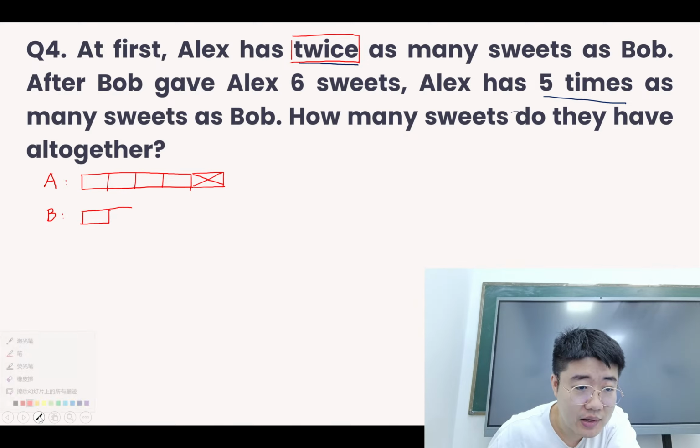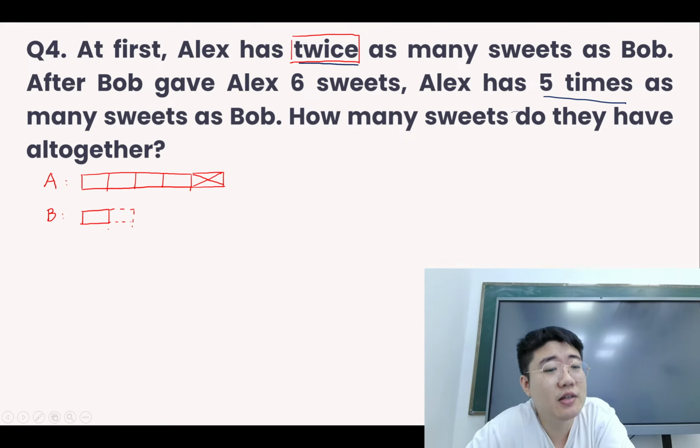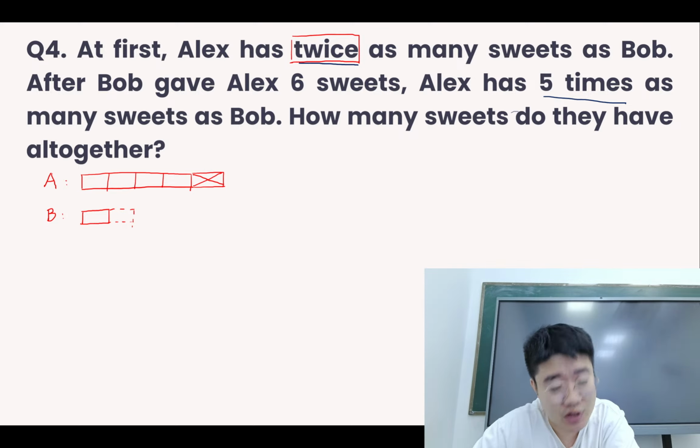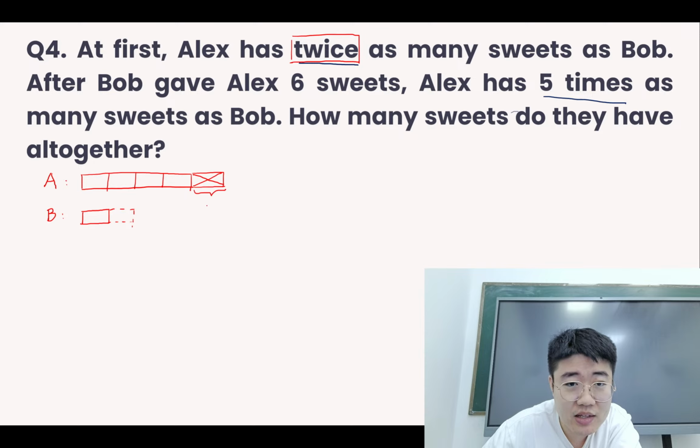plus, use a dotted line here. Okay, if we return it back to Ben, so now Alex is 4 units, Ben is 2 units. This means that at first this is twice the number. So the amount that we return is exactly 1 unit, which equals 6. Okay, according to the question, 6 sweets.